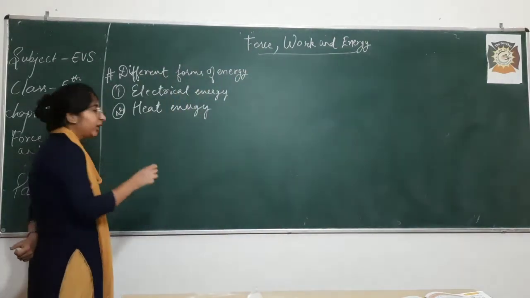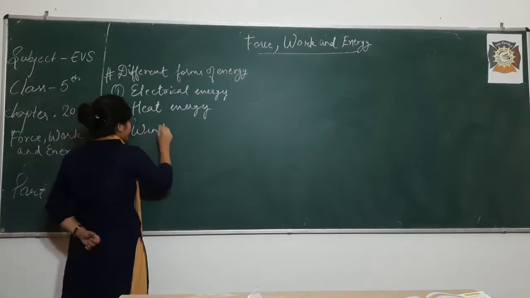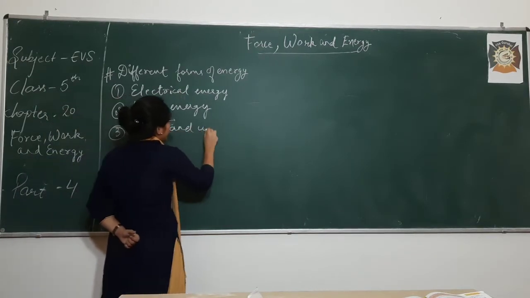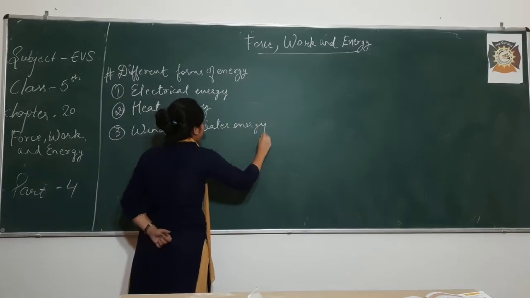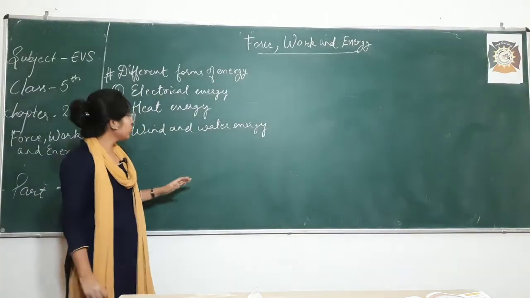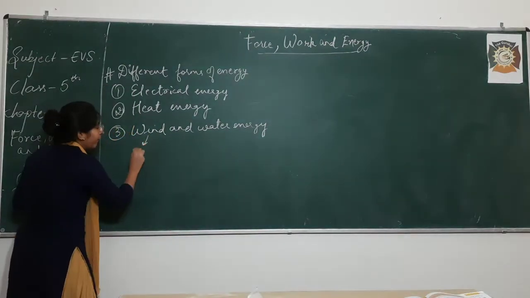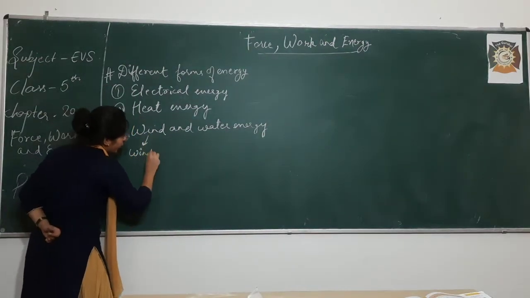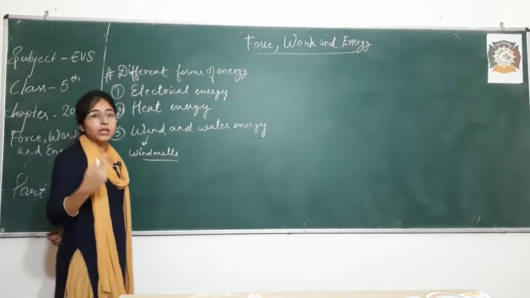So, students, after heat energy, the third one was wind and water energy. These are the various forms of energy that we were discussing. Now, wind and water energy. This is the energy that is produced from wind and from water. Wind energy is used in windmills. I told you this before also. Where is wind energy used? It is used in windmills to produce electricity.